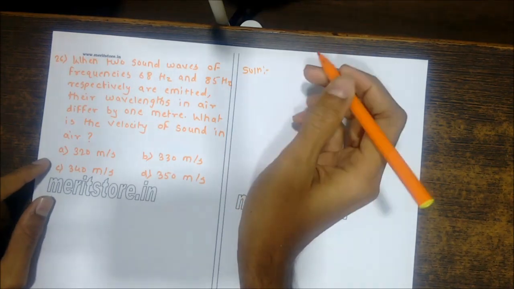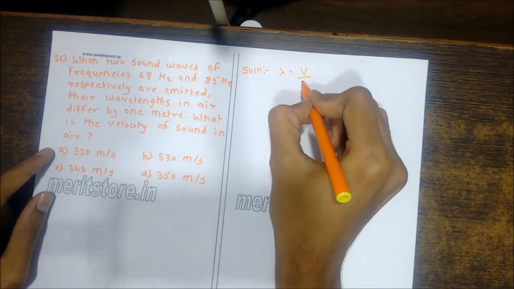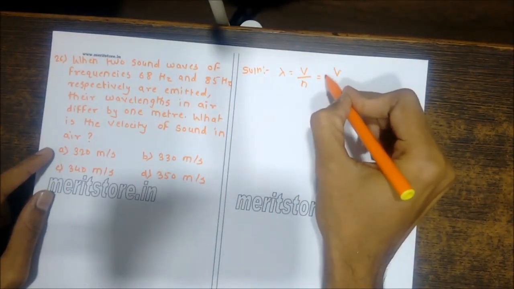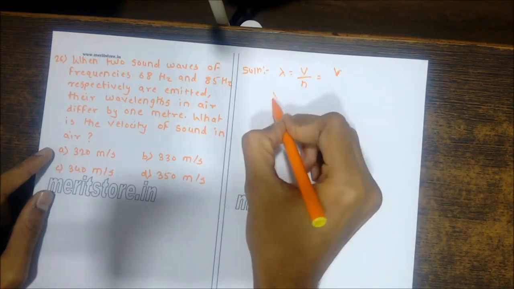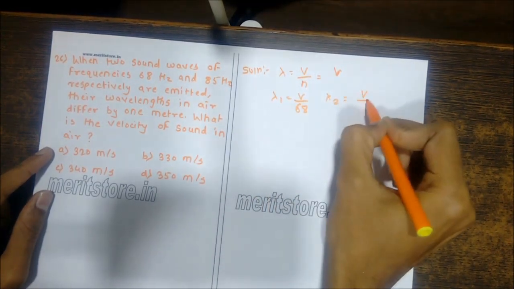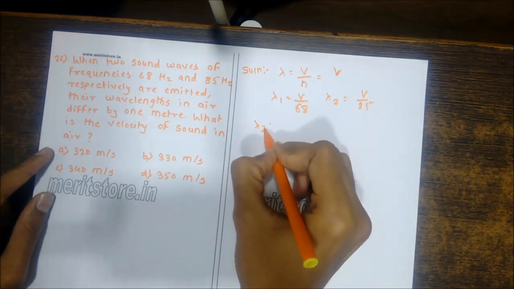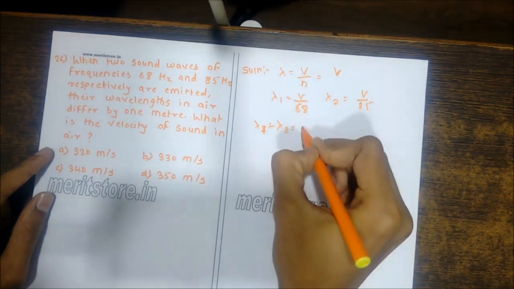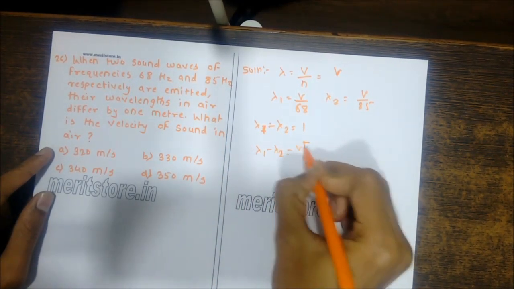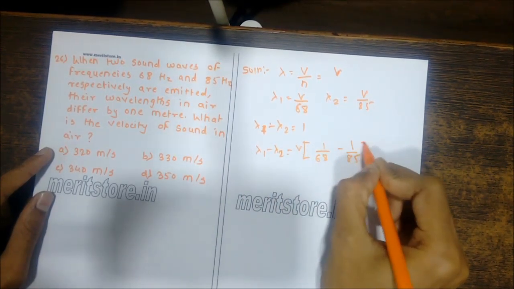So basically we know lambda is equal to v upon n. We are given two frequencies, so lambda 1 is equal to v upon 68, and lambda 2 is equal to v upon 85. The difference between them, lambda 1 minus lambda 2, is given to be 1 meter. So 1 is equal to v into 1 upon 68 minus 1 upon 85.